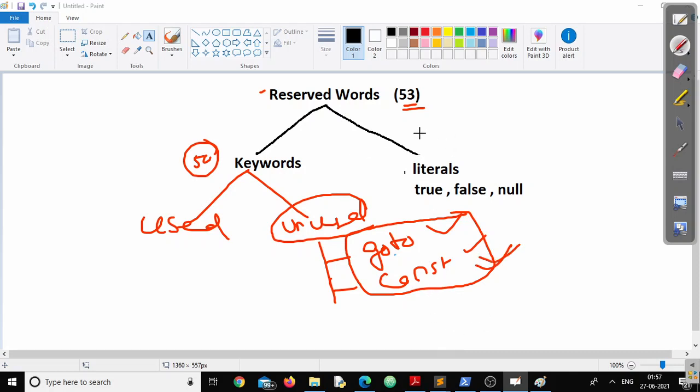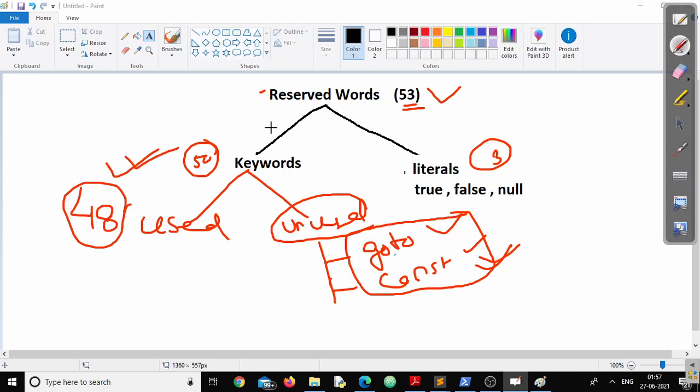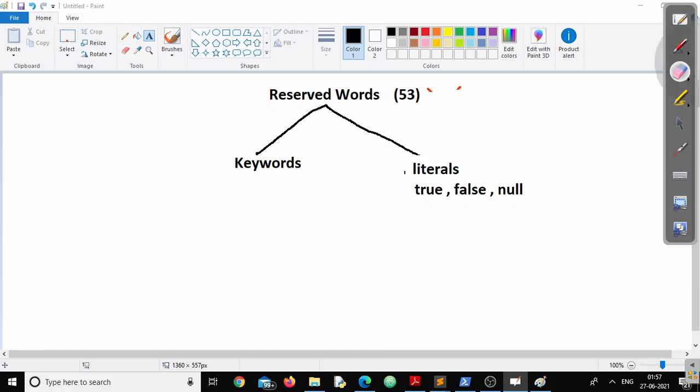So now how many keywords are there? How many reserved words are there? 53. Out of 53, 3 are literals and 2 are unused. So after 3 plus 2, 5, we have a total of 48 used keywords, which are allowed to be used in the Java programming language. Now, let us go to the next screen so that we can discuss all these 48 keywords, right?